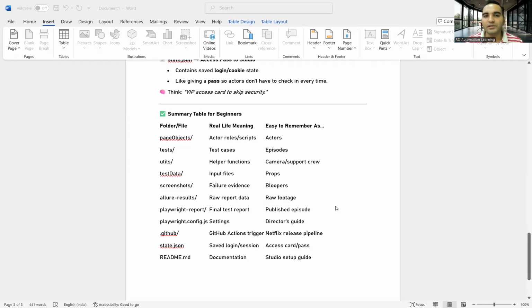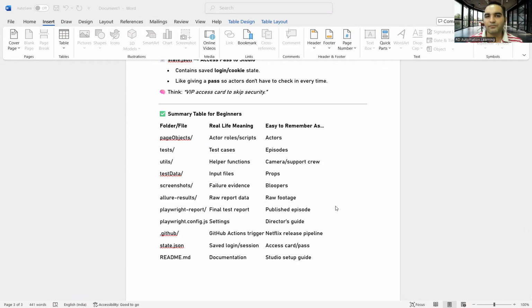Okay, so a summary table for beginners. You have page objects, tests, utils, test data, screenshots, test results, playwright-report, the playwright.config.js file, GitHub, state.json, README files, right? The real-life meaning is also there, easy to remember.